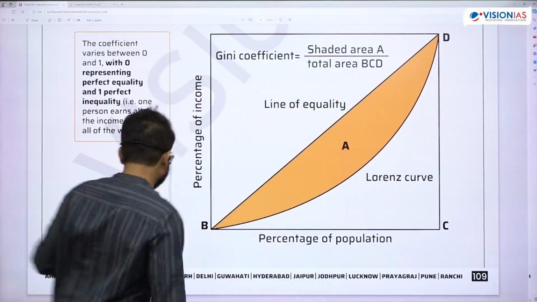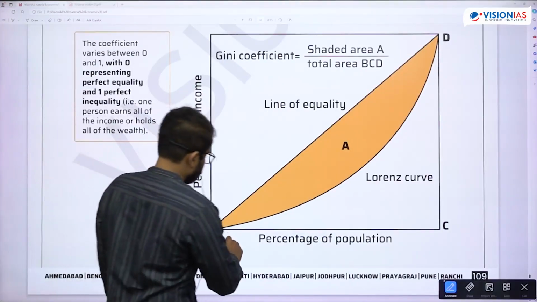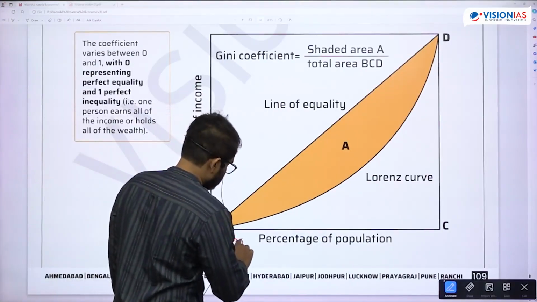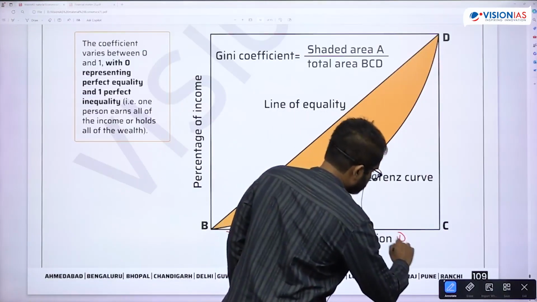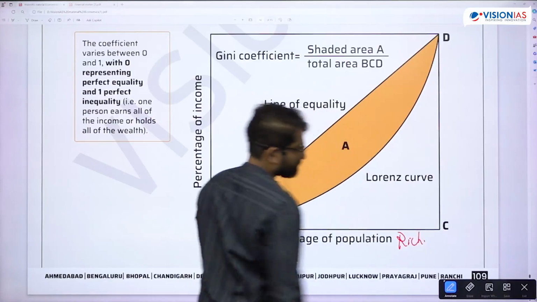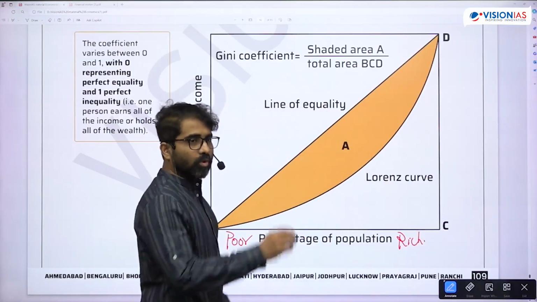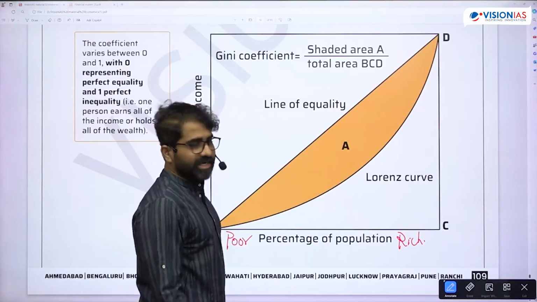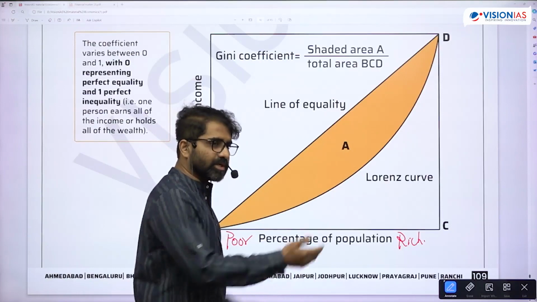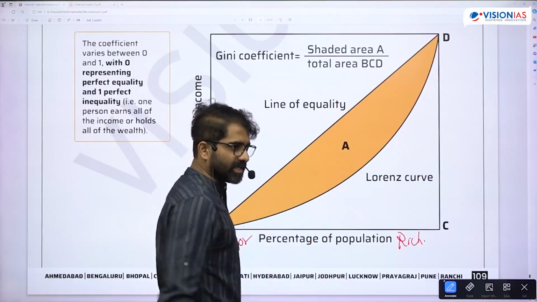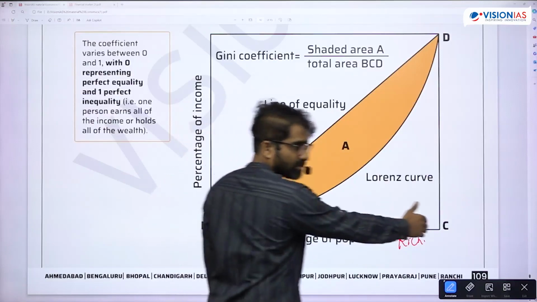So this should be like that. Okay, so if I'm saying top 20% of the population are holding, let's say, 80% of the wealth, so top 20, or it can be bottom 80. Are you able to get this? Okay, so here we are talking about from the poor to the rich.